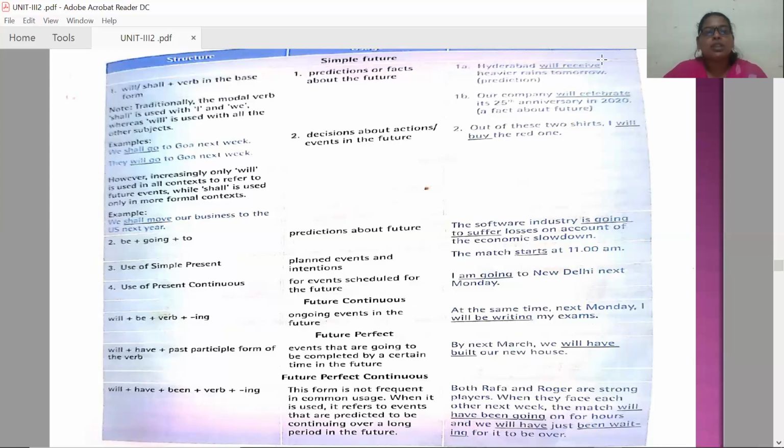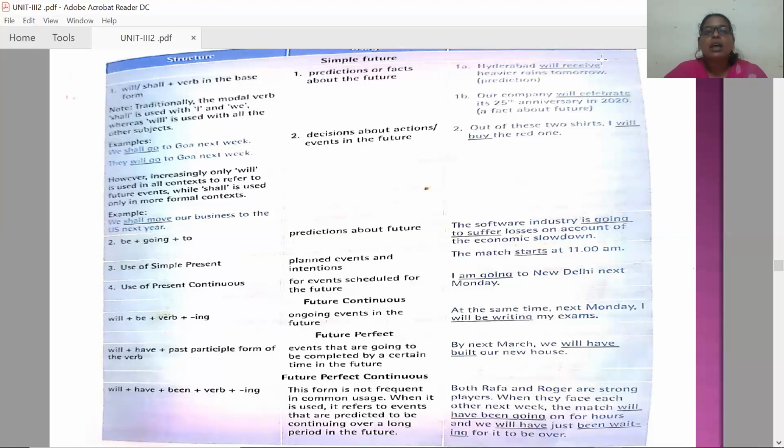Next, the usage of be plus going plus to is also one more structure of using simple future tense, like predictions about future. The software industry is going to suffer losses on account of the coronavirus spread, the corona epidemic, on account of the economic slowdown, like this.